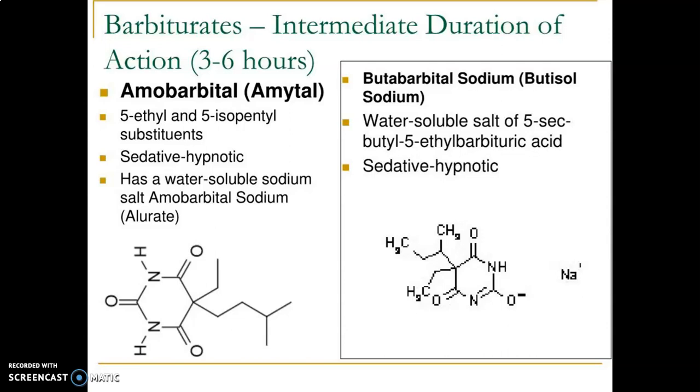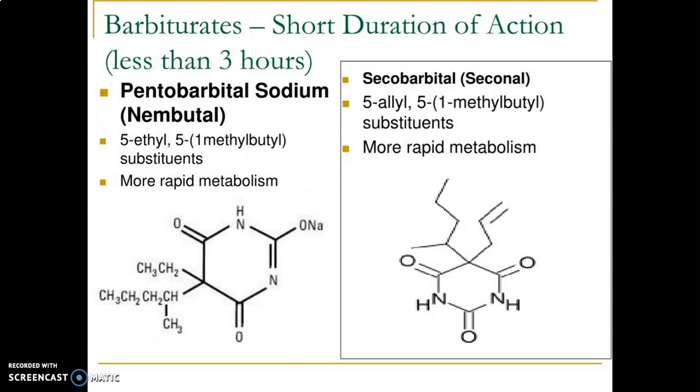Another compound is butabarbital sodium, which is also a water soluble salt. Here, the substitution at the fifth position is secondary butyl and 5-ethyl. Both these compounds have good sedative and hypnotic activity.